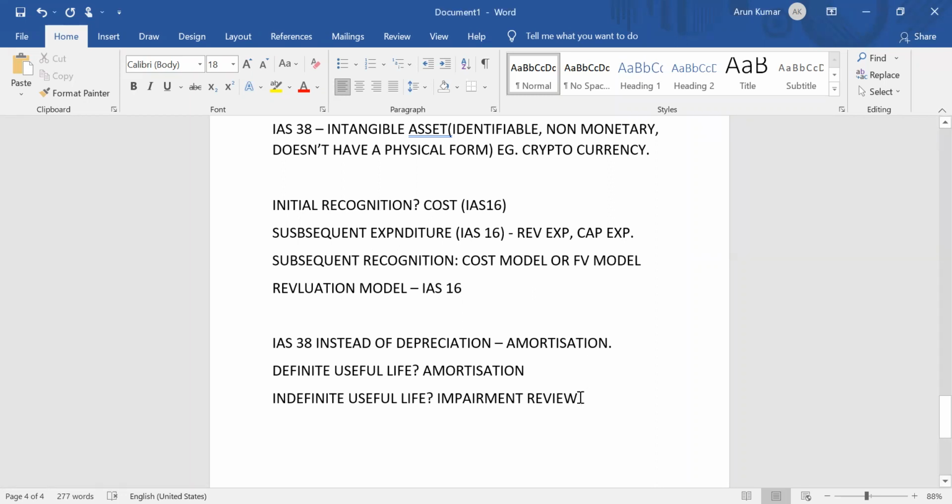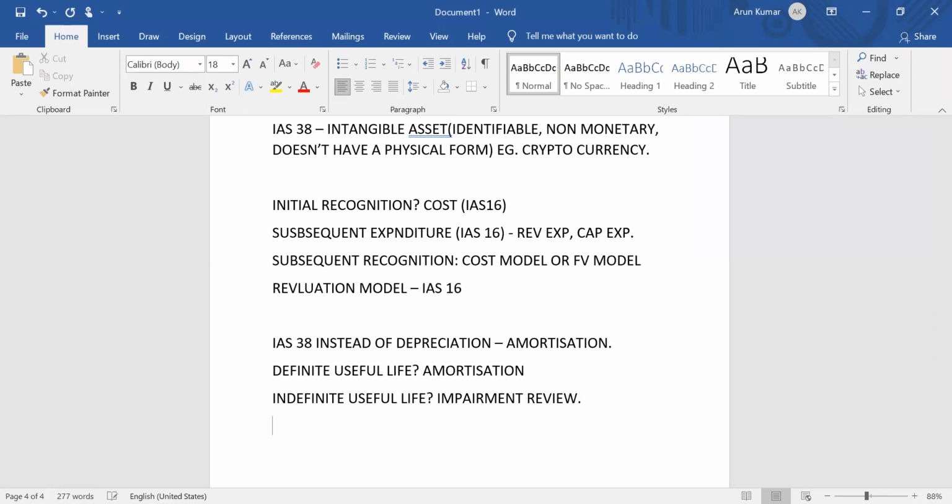What do you mean by impairment, guys? If the carrying amount of the asset is higher than the recoverable amount of that asset, the maximum amount we can recover from the asset. We'll discuss it in detail in the next standard, IAS 36. For the time being, I hope you have attended classes, so you know what impairment is. Just keep it in mind: if it's an intangible asset with an indefinite useful life, then we have to do an impairment review without any impairment indicator. Is it clear, everyone?